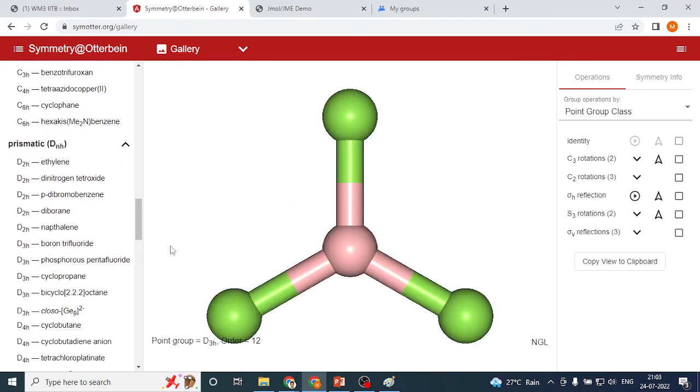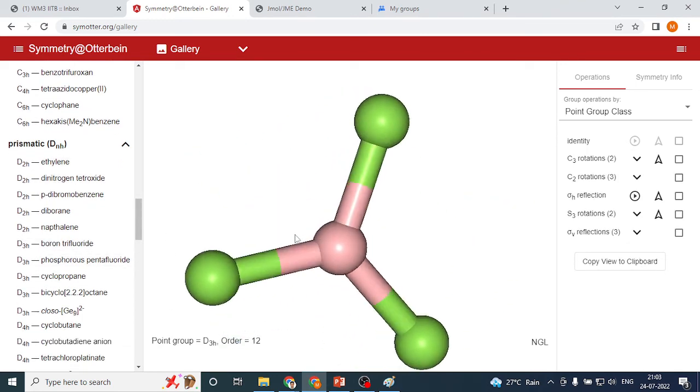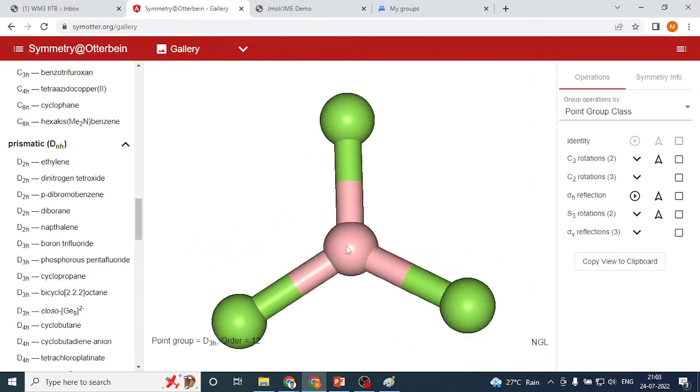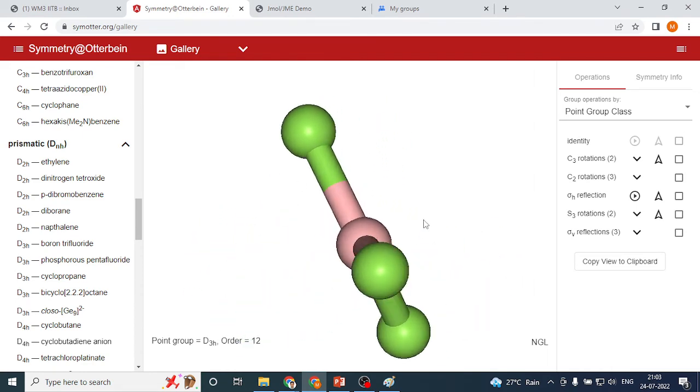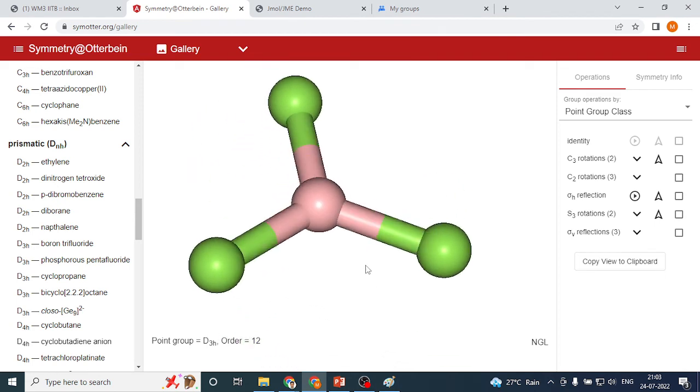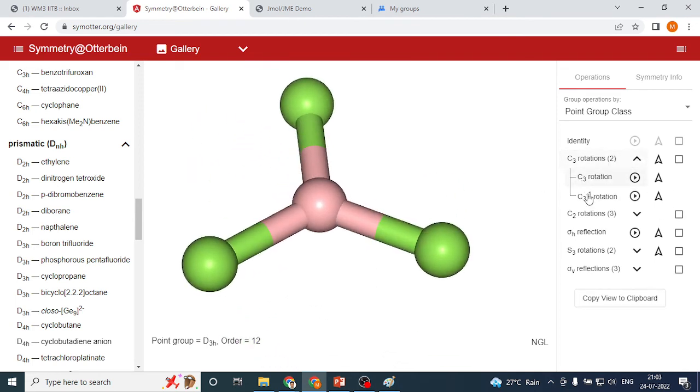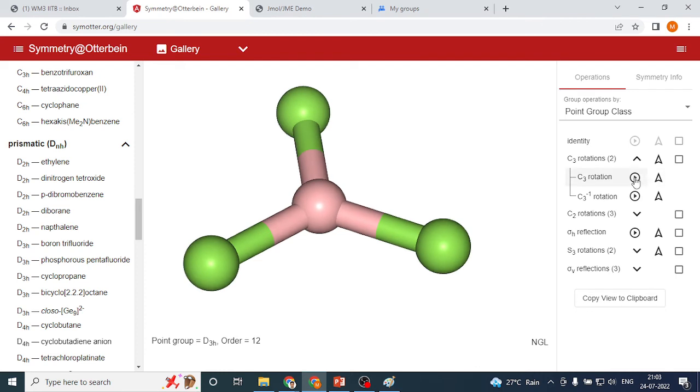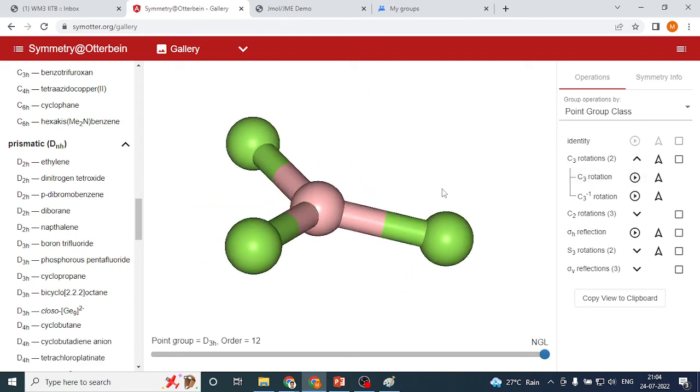It took some time. So see, it's very similar to a planar carbocation structure. Imagine that it's a C and then all are C atoms. On the right side you see there are C3 rotations available, and again there are 2 of them based on your direction. If I rotate it like this, it is also having C3, but this C3 is different from the other in terms of direction, though in visualization we see it is the same. It's just that a planar structure also has C3, and pyramidal structures also have a C3 rotation, right? Ammonia also had this C3 rotation.